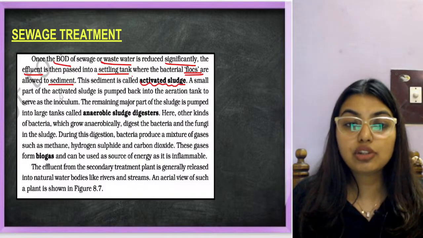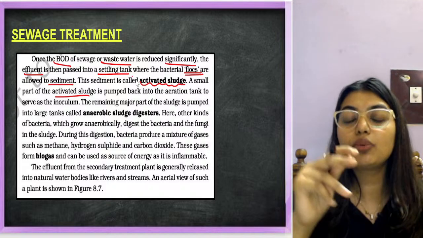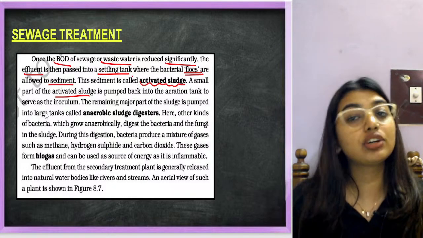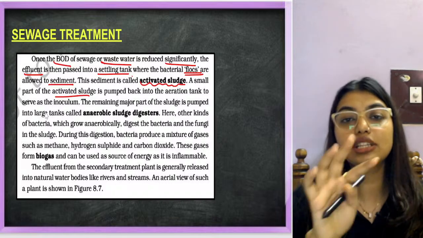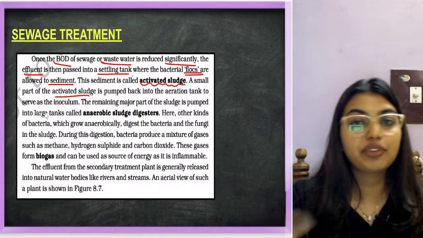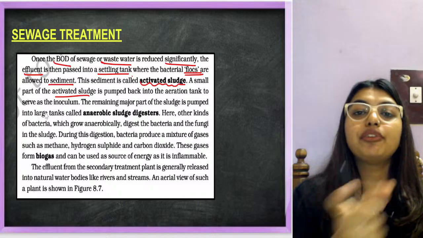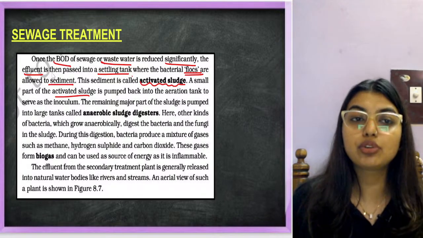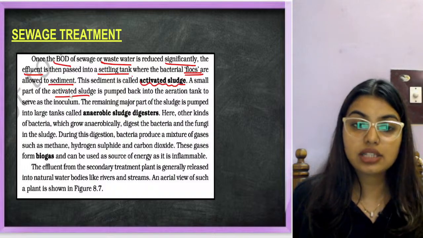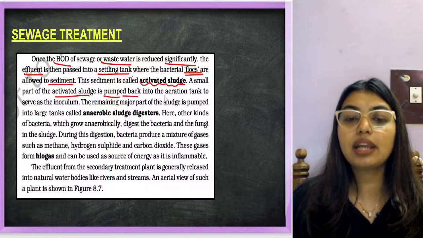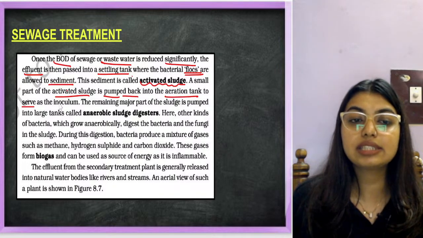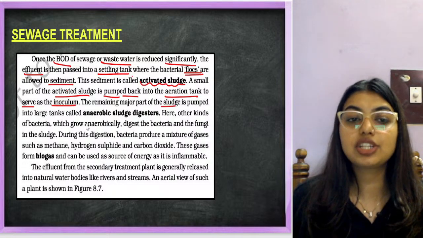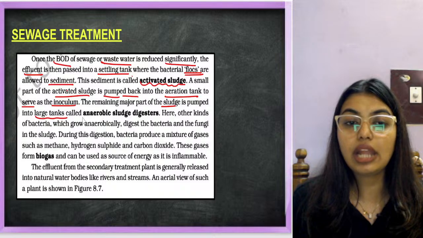Part of the activated sludge is pumped back. So now we have to use this activated sludge somewhere. This bacteria, in the long run, is also going to be harmful. I have to make sure that half of it is not completely damaged, and half of it I take for the aeration tank for my next process, because every time I am not able to grow the bacteria. So a small portion of the activated sludge is pumped back into the aeration tank to serve as inoculum. The remaining major part of the sludge is pumped into large tanks called anaerobic sludge digesters.